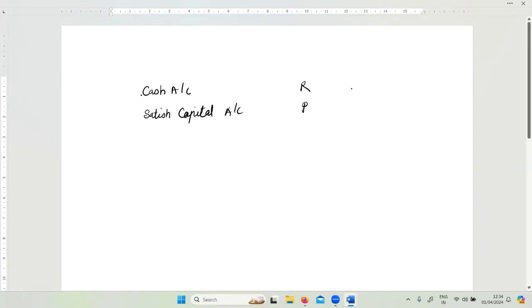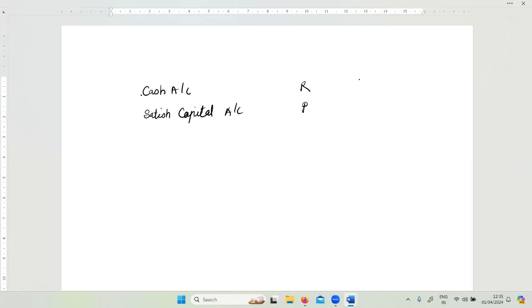Cash comes in, because we are writing from the angle of business. Business is getting cash from Satish. This is where many people get confused. They will say, why is the business getting cash and why not Satish, since we are writing in the books of Satish? No. Satish is a separate person; it is the separate entity concept. Try and revise this if you're still confused about it. Satish is a separate person and he is giving cash to the business, and we are writing the books in the books of the business of Mr. Satish. So the business is getting money from Satish in the form of cash.